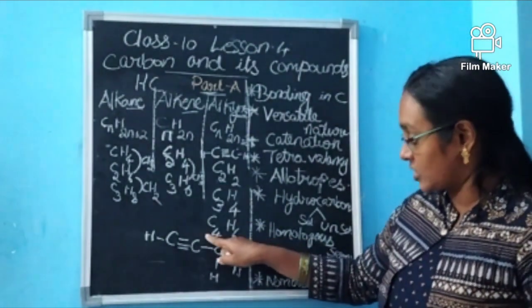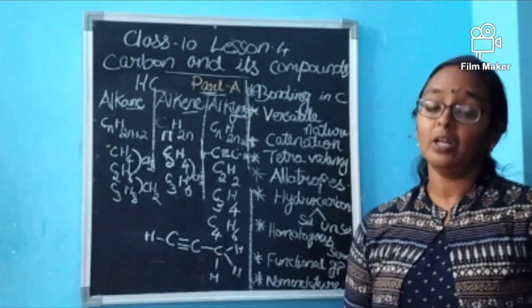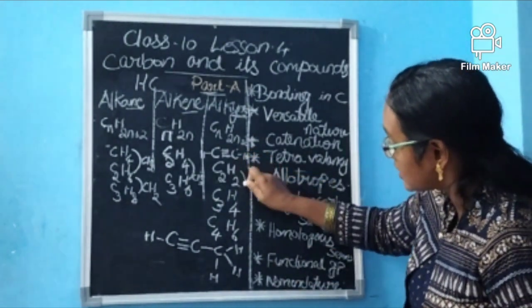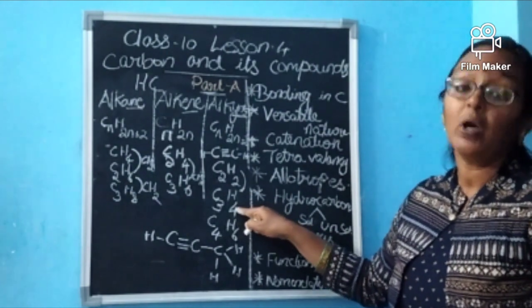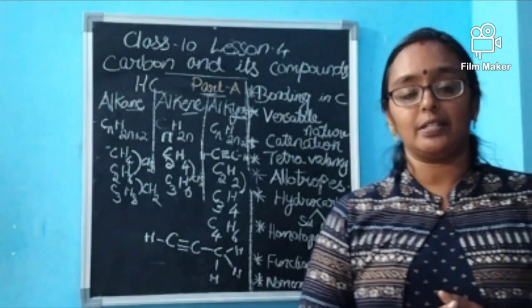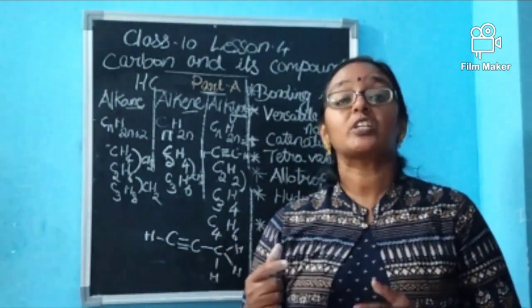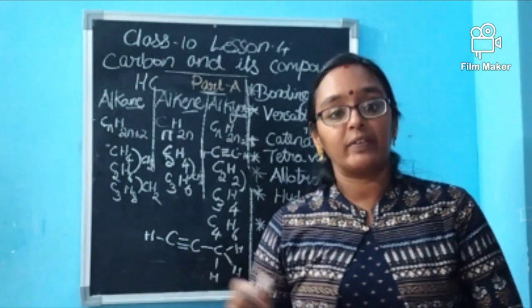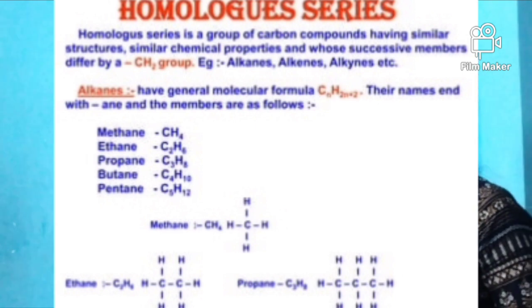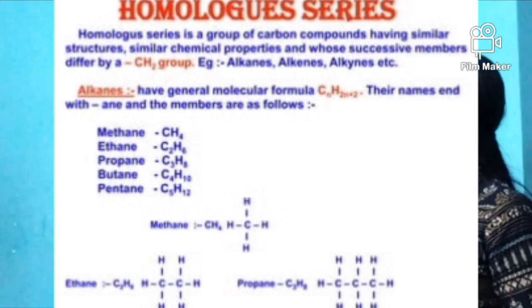And the next one will be C4H6, like that it will keep moving. So here also, the first and the next successive members will differ by a CH2 group. Thus comes the homologous series. What is the homologous series? A series which contains groups of atoms having the same general chemical formula, but they differ by a CH2 unit. They have similar structure and similar chemical properties, but they differ by CH2 units. So they are called a homologous series.